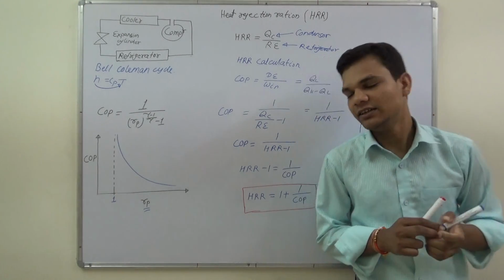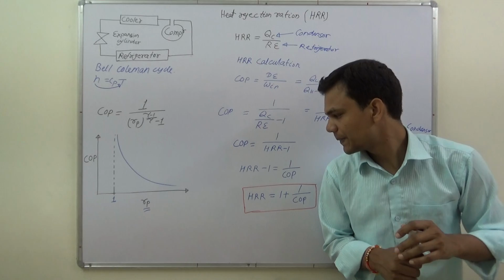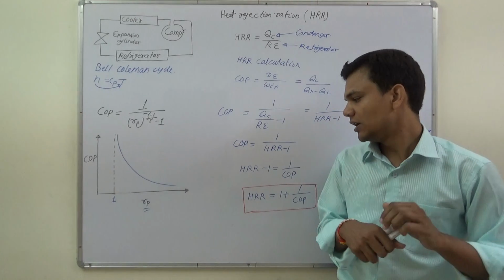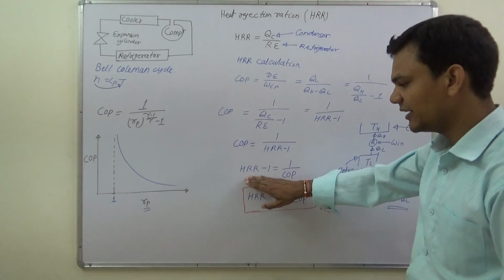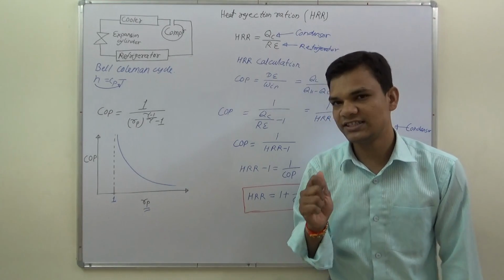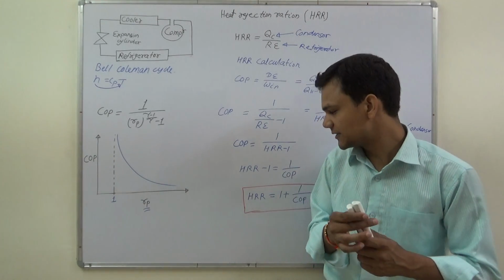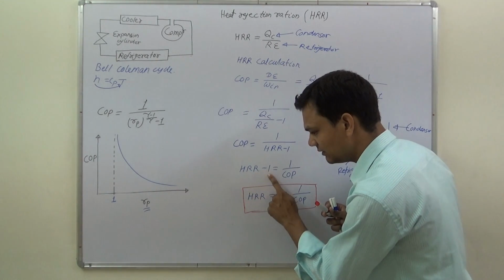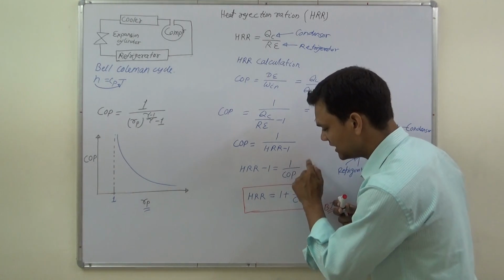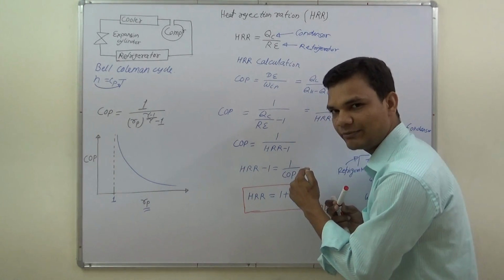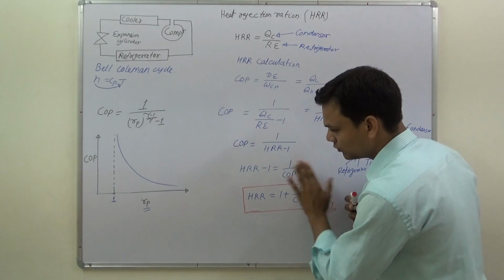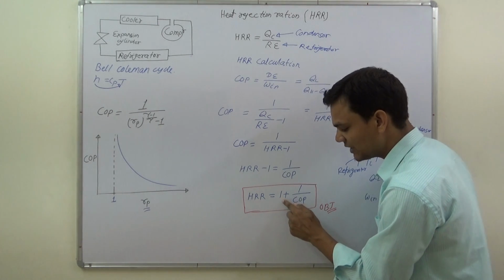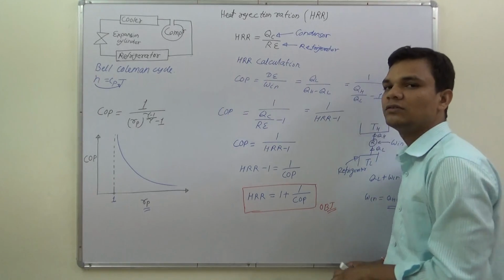One more interesting thing related to the heat rejection ratio is that its value is always greater than 1. If the value of the heat rejection ratio is less than 1, then it will violate the Clausius statement, that is, the second law of thermodynamics, because then the COP would become negative. So if we take this term to the other side, the heat rejection ratio is equal to 1 plus 1 upon COP. This is useful for objective questions.